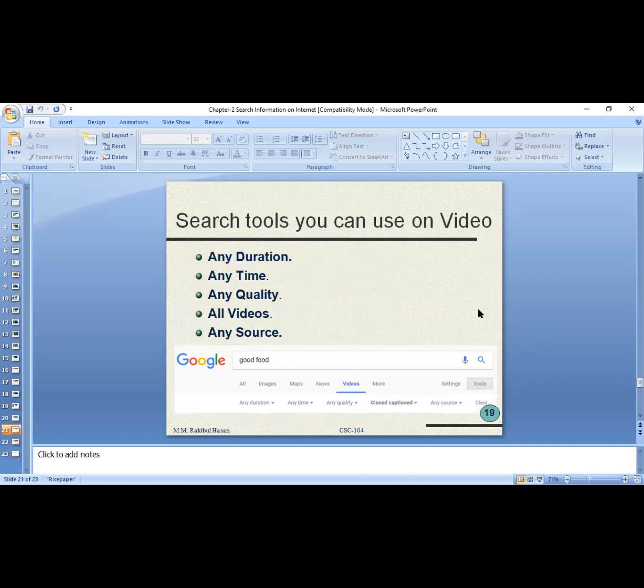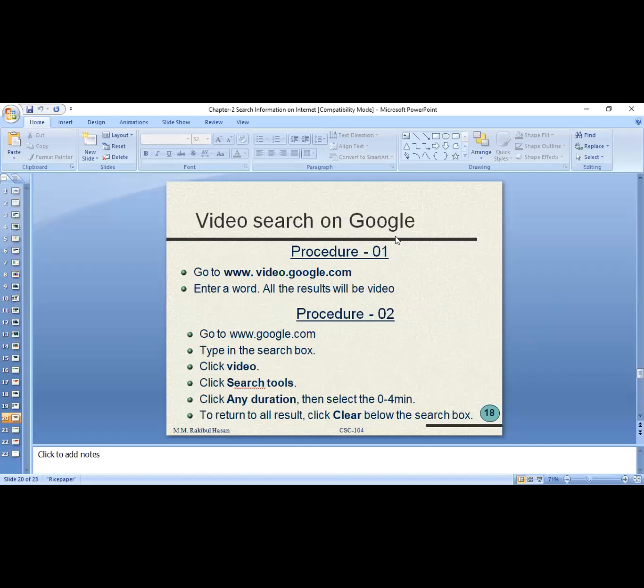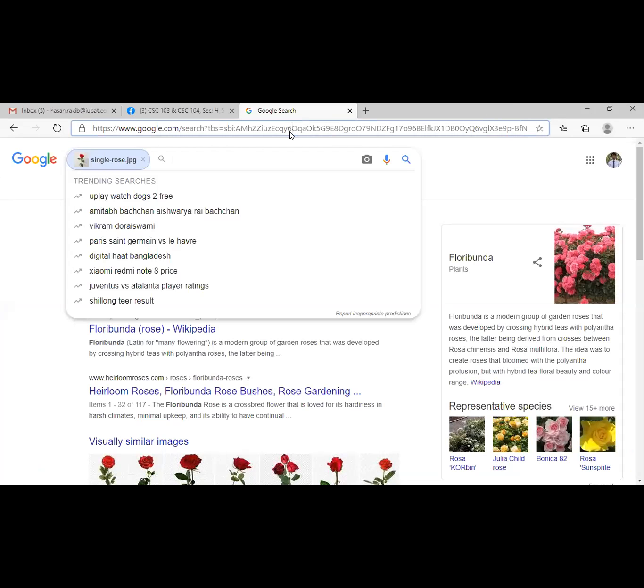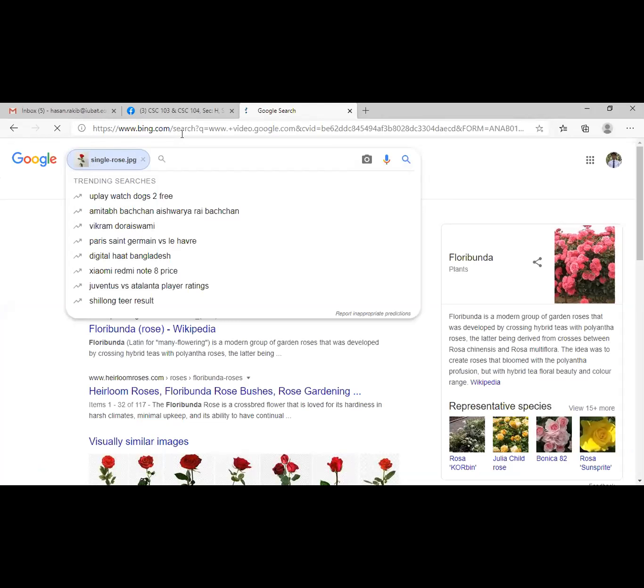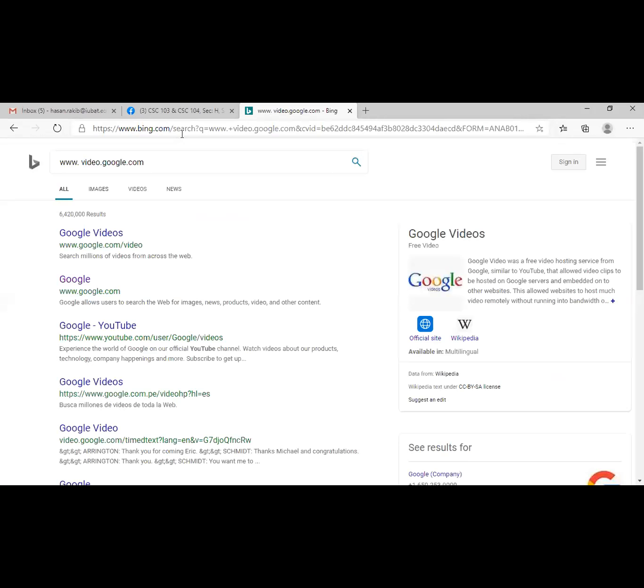And how you can search any video. Okay. So for video search, instead of image, you have to type here what? Video. Let me show you this one, the last one. I'm going to show you the video. Again, I'm sharing my web browser screen with you. I have to type what? www.video.google.com. Video.google.com. So if I press enter, then